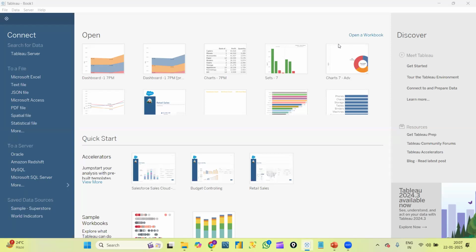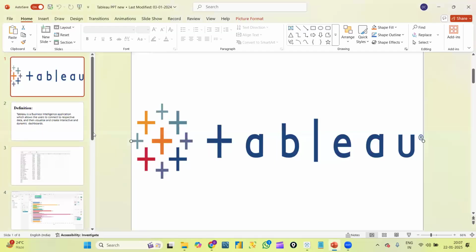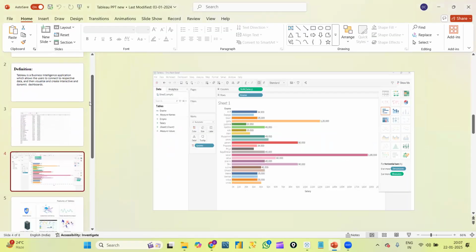Okay, let's start. As we know, Tableau is a visualization tool, right? We will create graphs by using Tableau. Visualization tool in the sense that obviously we will connect to data. In every business, we are dealing with data only. Based on data, we will analyze it, and by creating visualizations, we will generate lots of insights out of that data, by using which business people can take any kind of business decision.